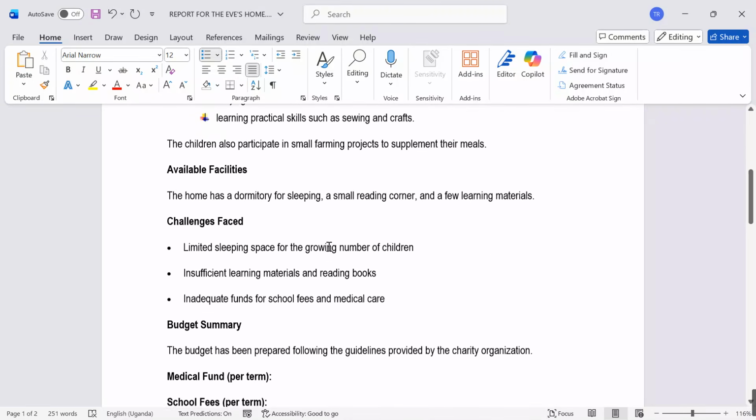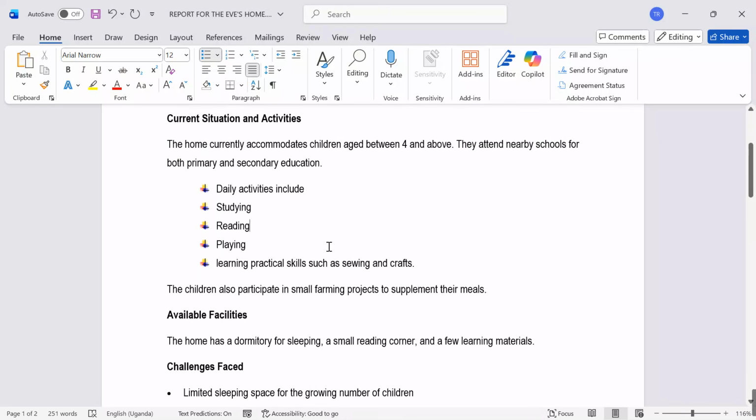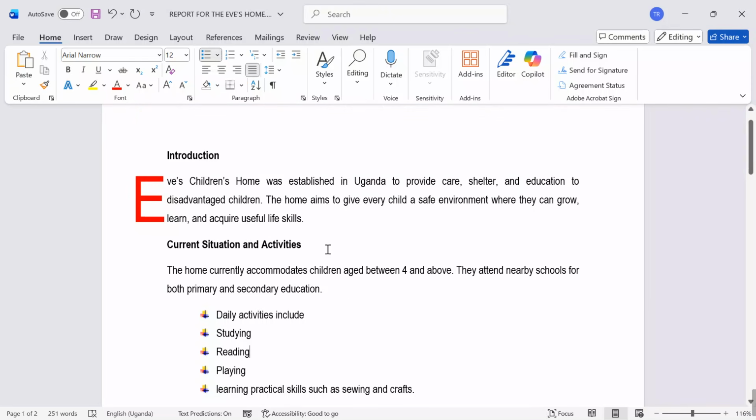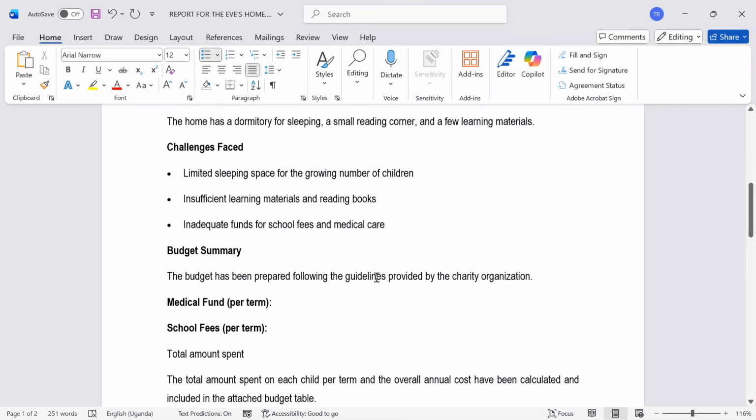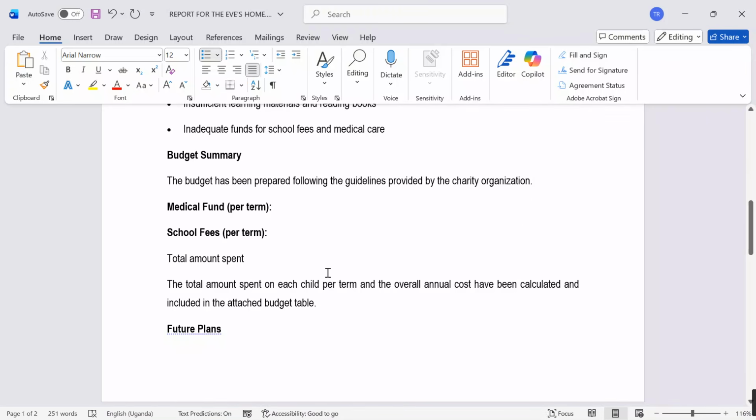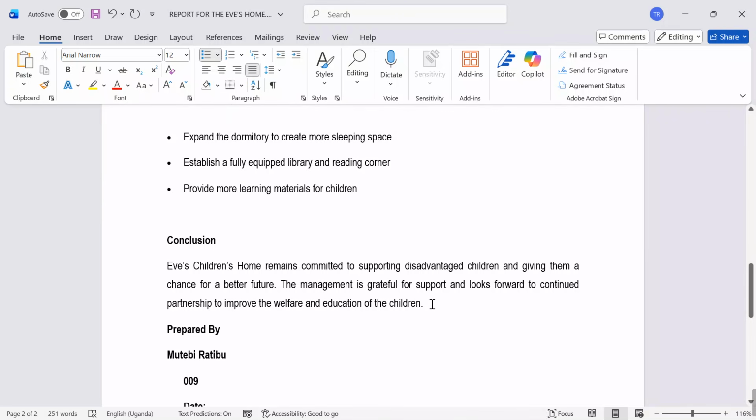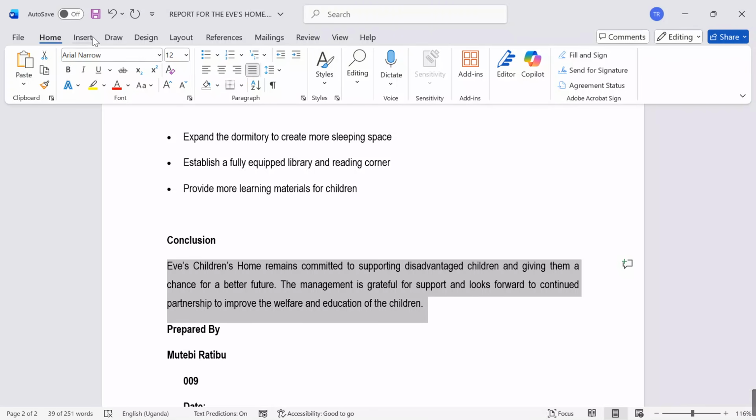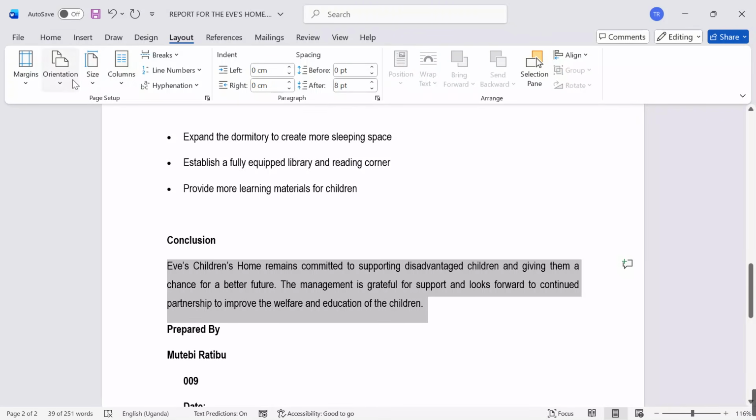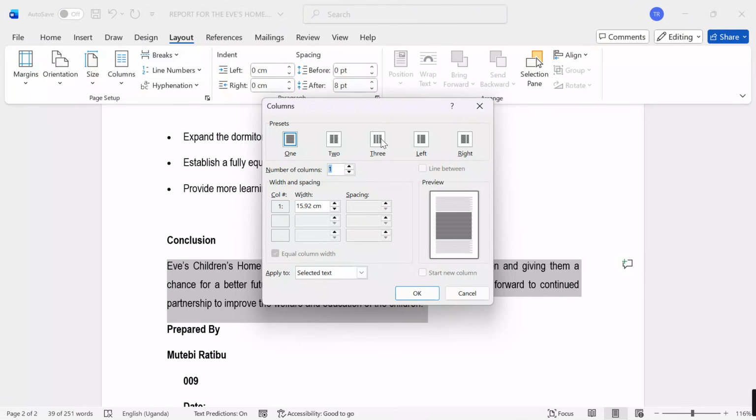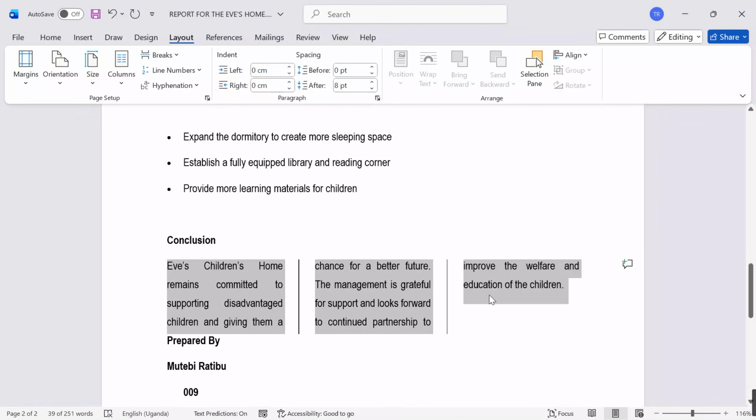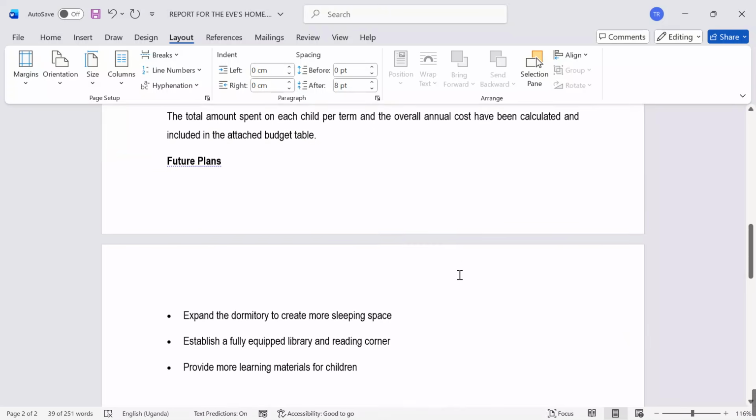What else can we add? I will say, away from this, what? Yes. Let me come over here and say the home has a dormitory, the home is dealing with this, the budget summary, the total amount spent. Yes, let me make my conclusion to be in a different layout. Go to layout, go to columns. I want to go to more columns. I want to have this in 3 columns. Put a line between, click OK. All these are key skill sets the learner is trying to bring on board so that we can get some good marks at the end.